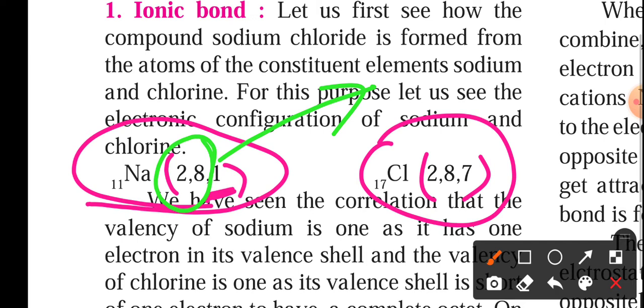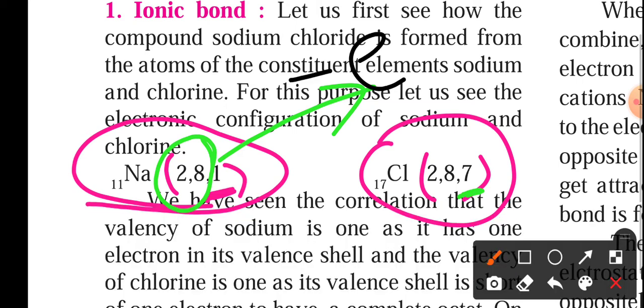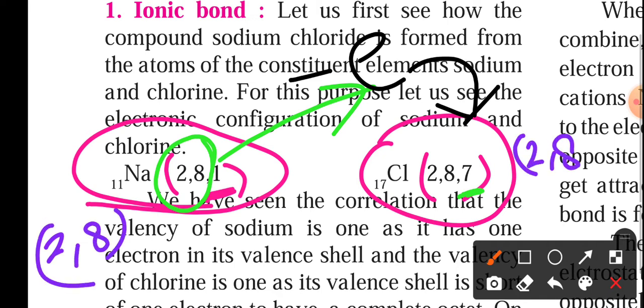On the other hand, when I look at chlorine, chlorine can lose 7 electrons or gain 1 electron. So the easier task is to search for 1 electron and accept it. So whatever 1 electron sodium is releasing, that electron will be accepted by chlorine, and the octet will be completed. The new electronic configuration for sodium becomes 2,8, and for chlorine it becomes 2,8,8.